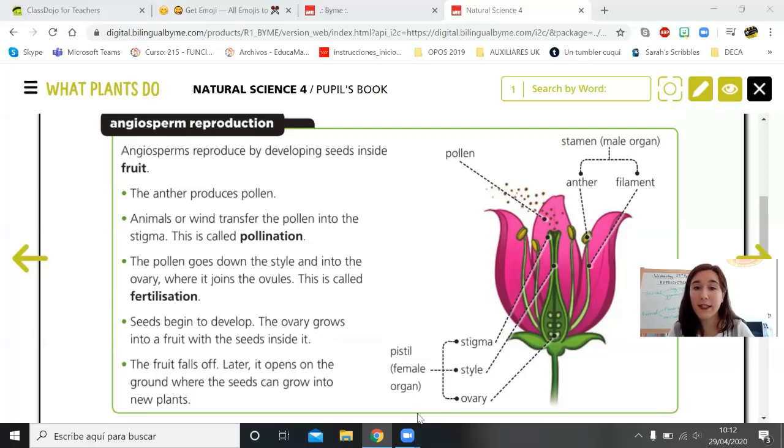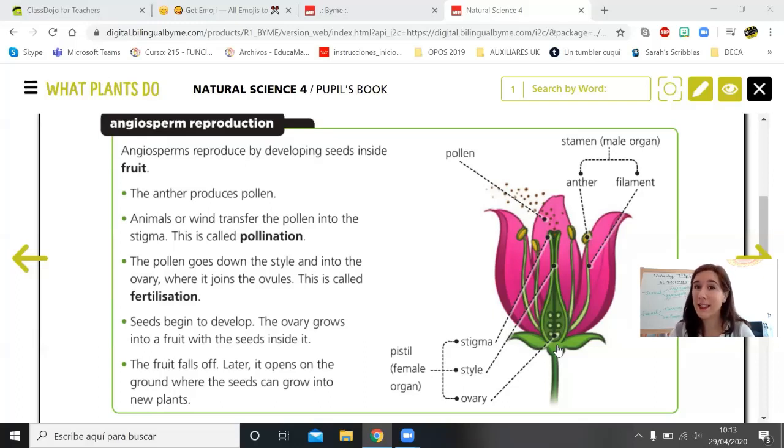So this is the important part. We have the pistil, that is the female organ, the stamen, that is the male organ, and then we have the pollination, that is when the wind or the insects take the pollen from the anther to the stigma. And then we have fertilization, that is when the pollen goes down the style, goes inside the ovary and joins an ovule.